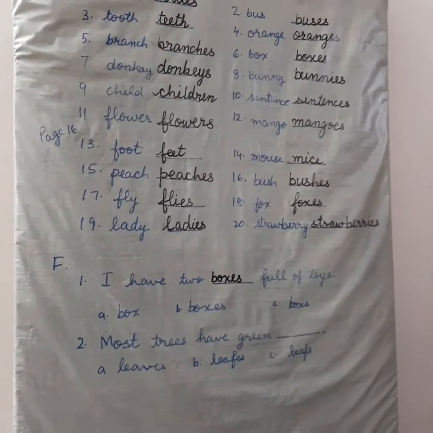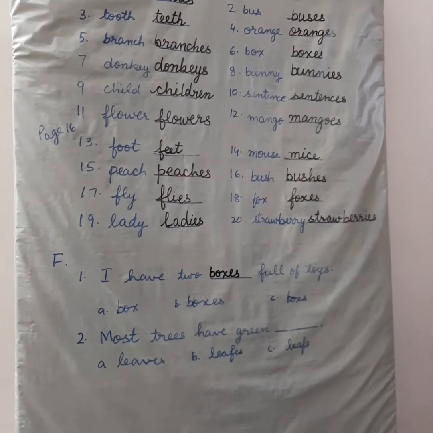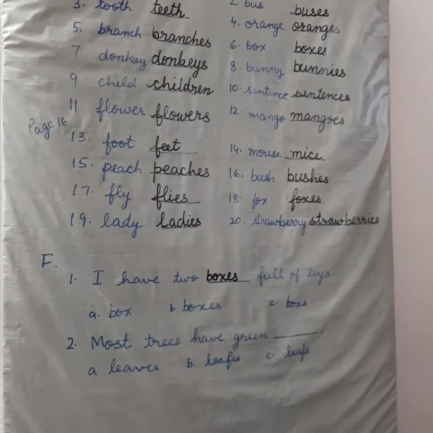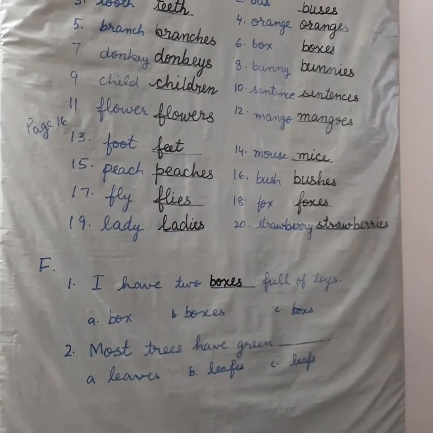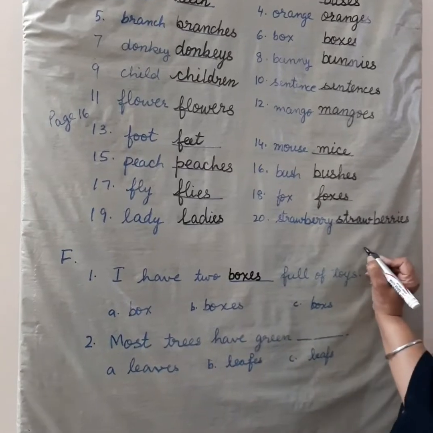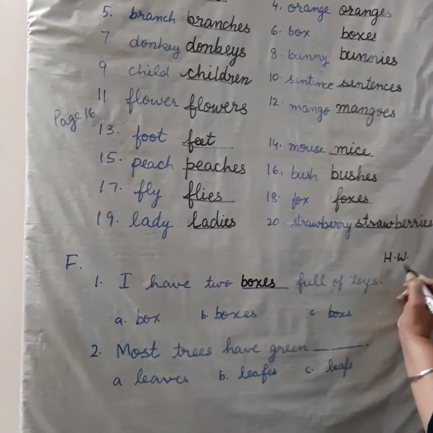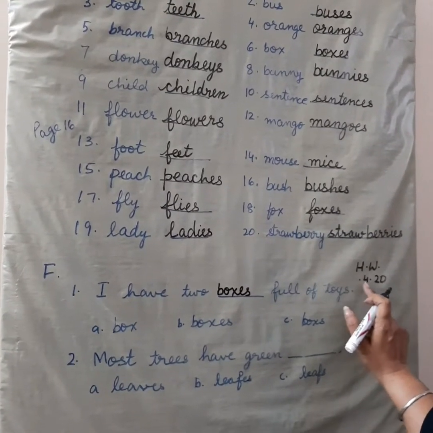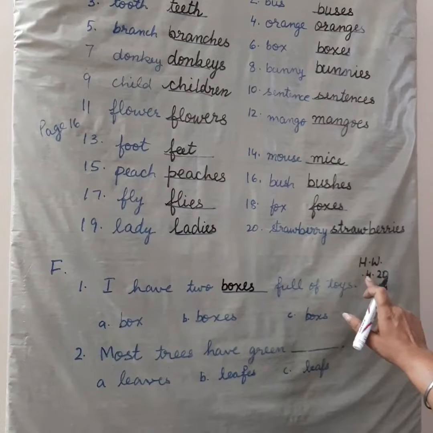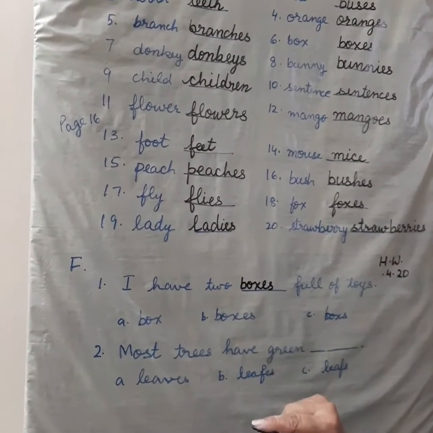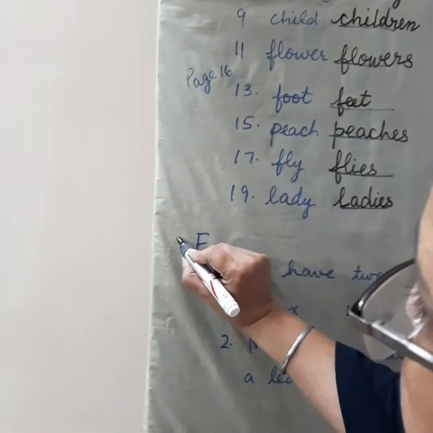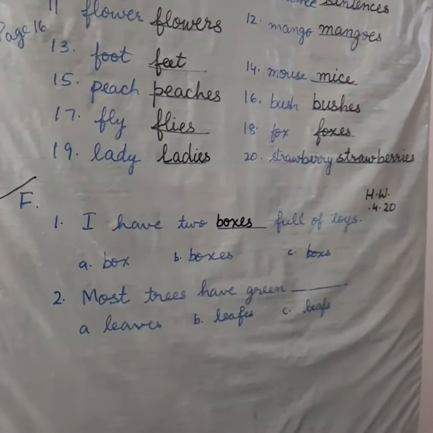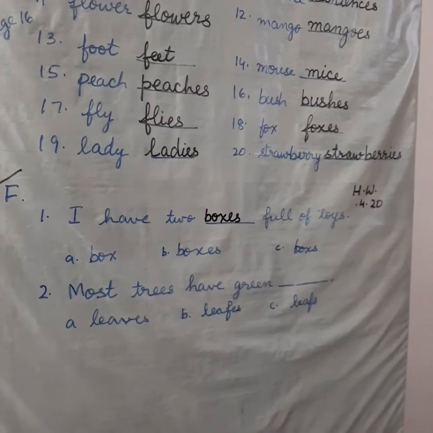Now, let's move on to exercise F. The question is: complete the sentences by choosing the correct plural. This is your homework. So, all of you write homework and today's date. Write today's date and just above that you will write homework and write today's day as well here. Now I will explain how to do the exercise.